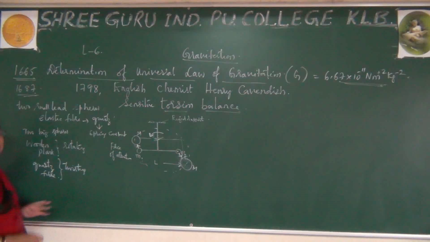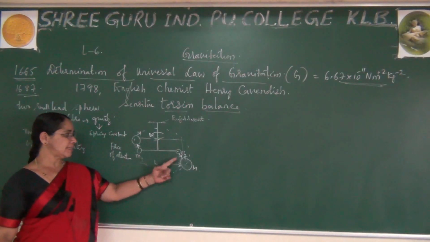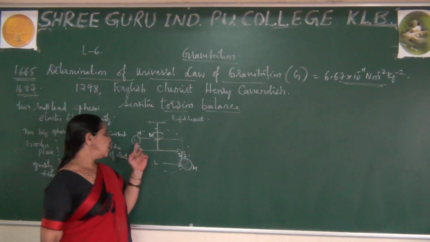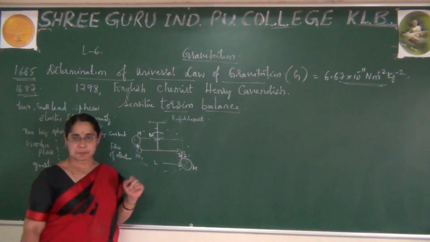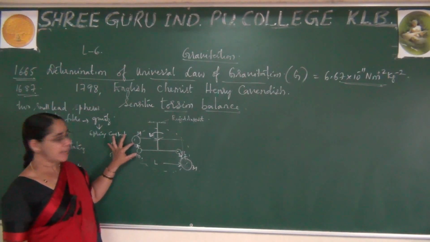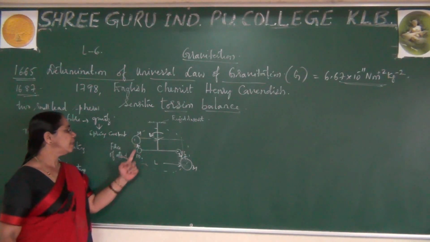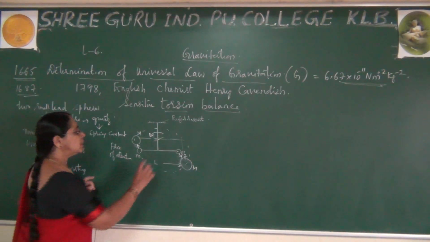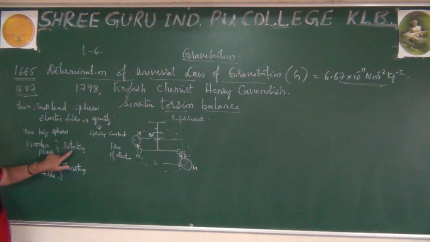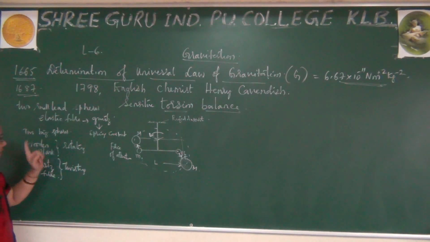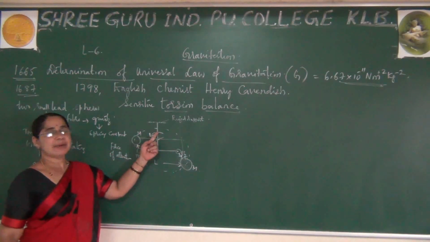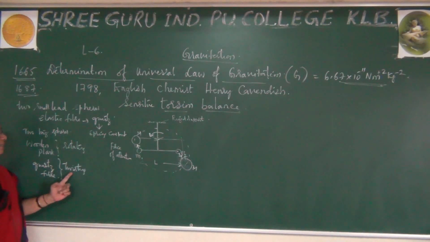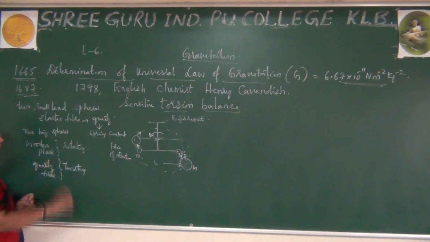So when does it happen? Only when these two big spheres are arranged on either side. Naturally the small spheres will be attracted to the big spheres, the huge spheres. As and when they start attracting, there arises a force of attraction between these two masses. And as and when there arises a force of attraction, this wooden plank starts rotating, and at the same time the thread made up of quartz starts twisting.